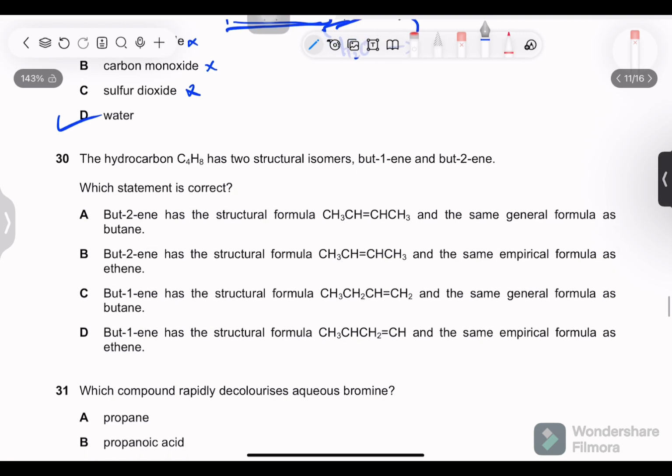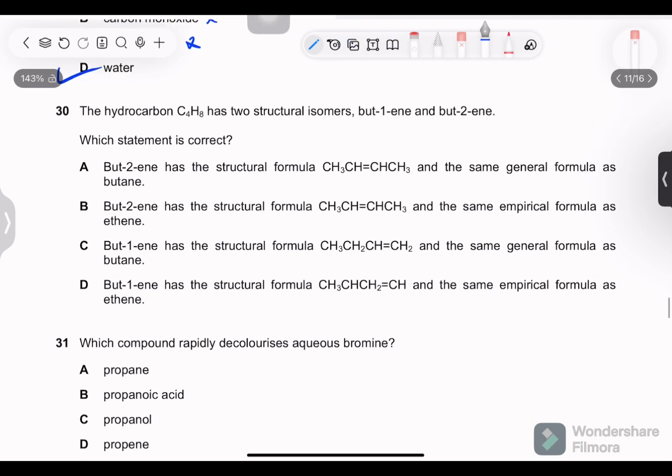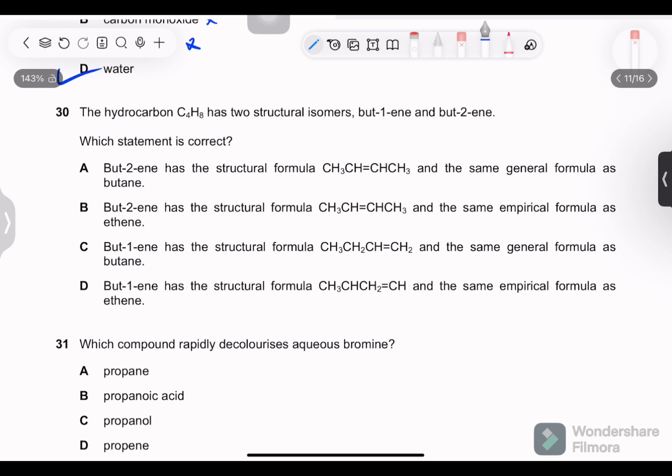Now, organic chemistry is starting over from here. The hydrocarbon C4H8, butene, has two structural isomers, but-1-ene and but-2-ene. Which statement is correct? Option A: but-2-ene has a structural formula CH3CH3 and the same general formula as butane.